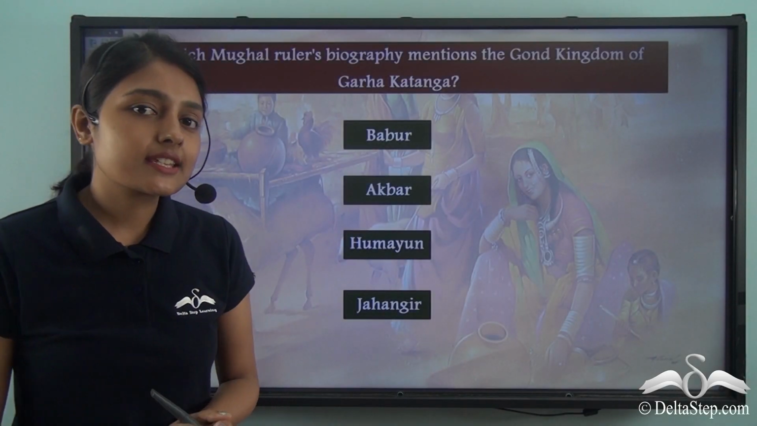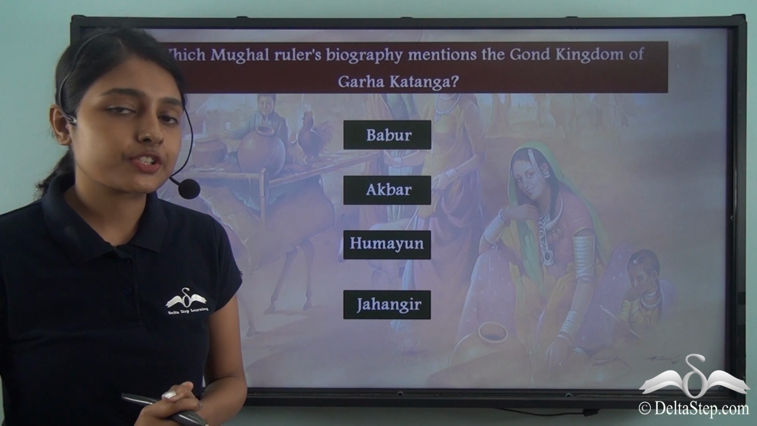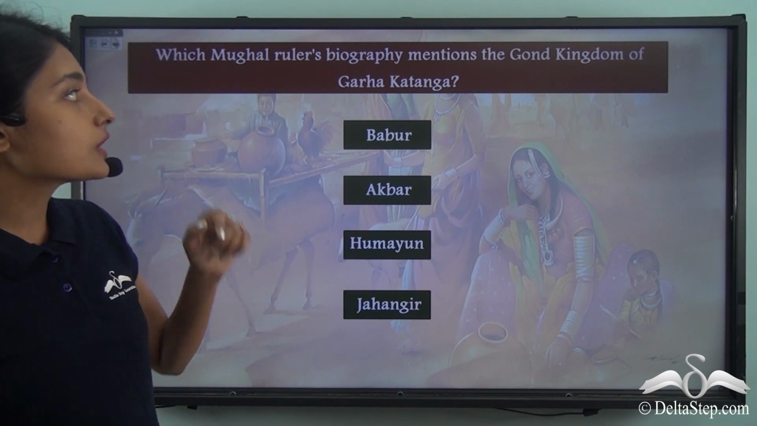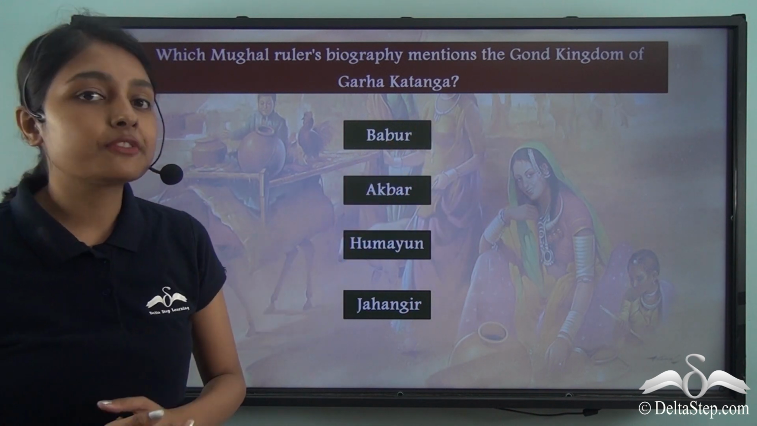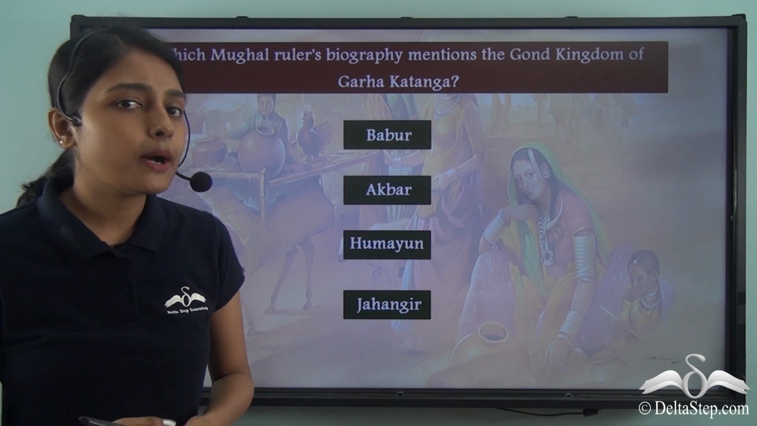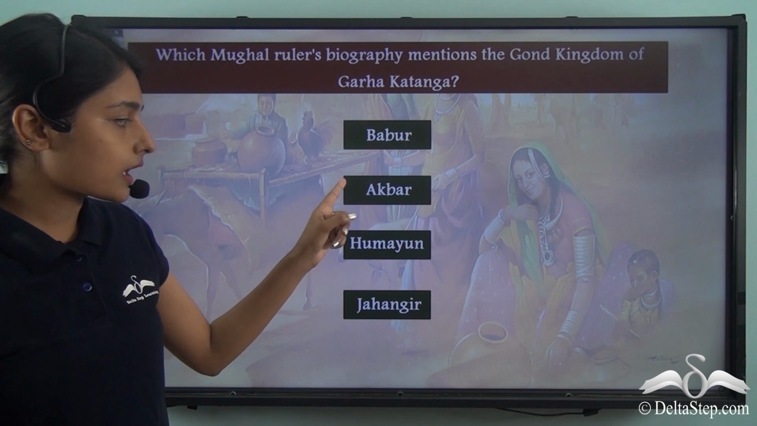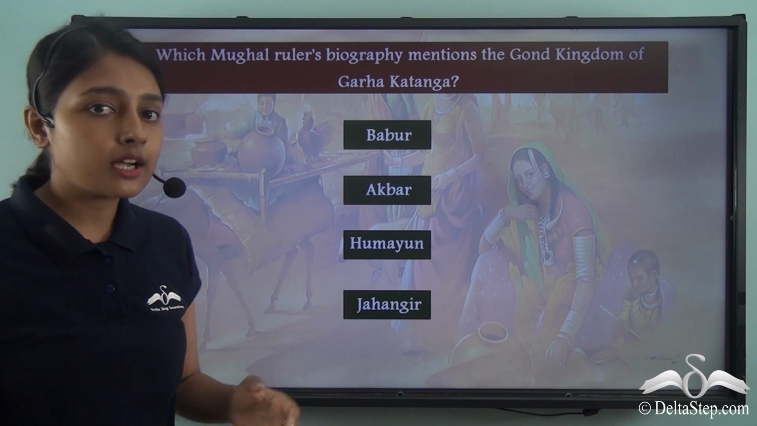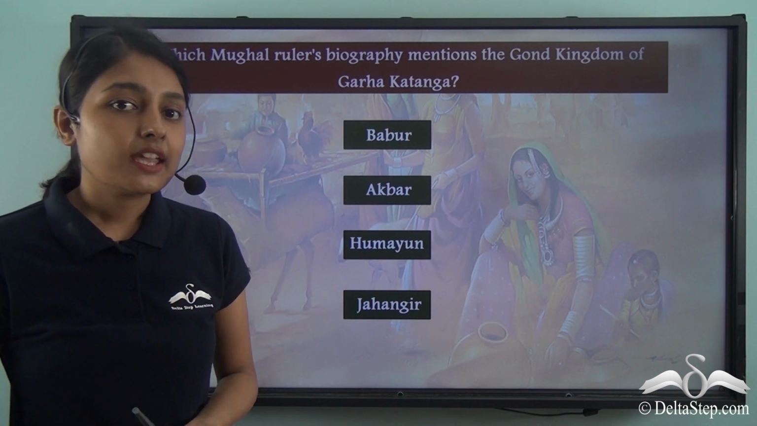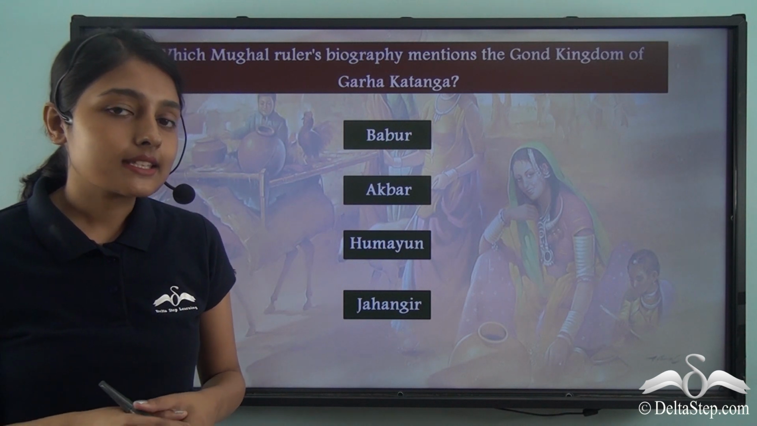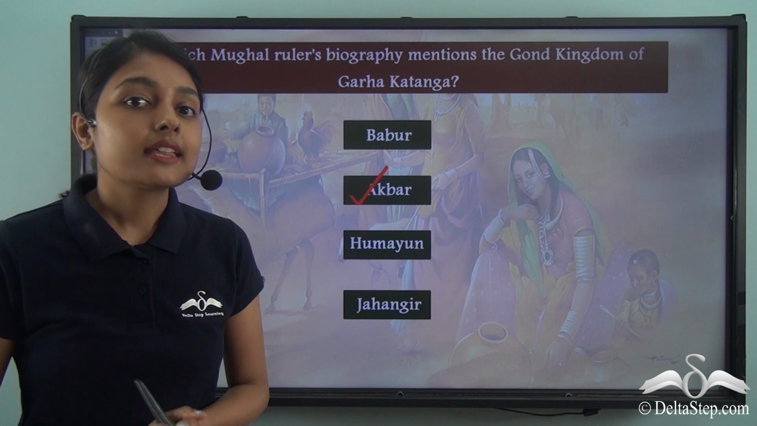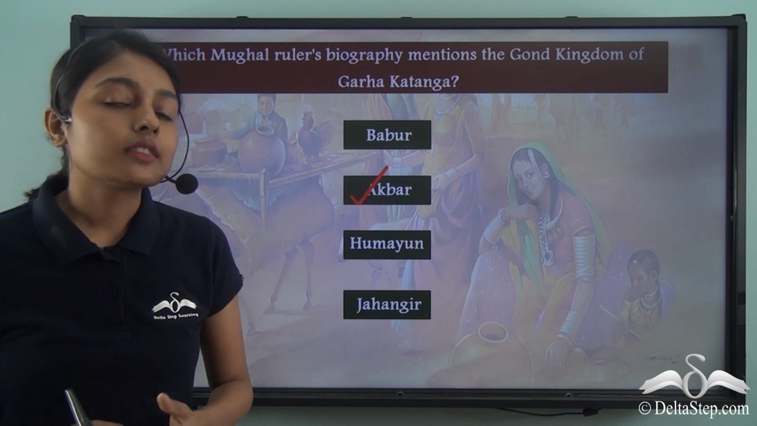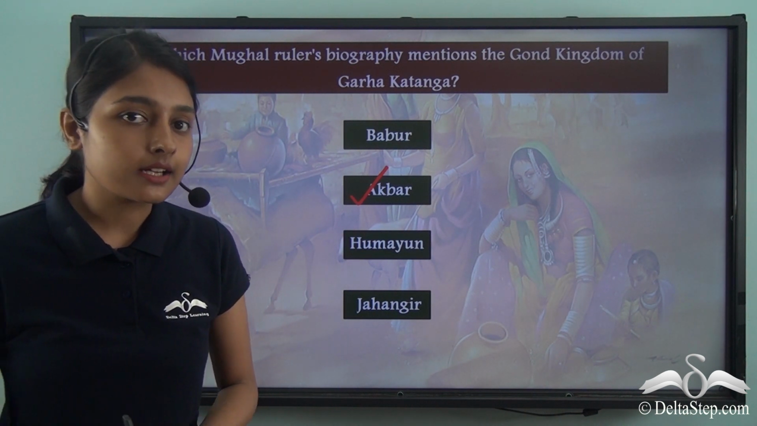Before proceeding with this lesson, let me ask you a question quickly. Which Mughal ruler's biography contains mention of the Gond kingdom of Garha Katanga? Is it the biography of Babur, Akbar, Humayun or Jahangir? Well, you guessed it right. It is the biography of Akbar, that is known as the Akbarnama, that contains mention of the Gond kingdom of Garha Katanga.